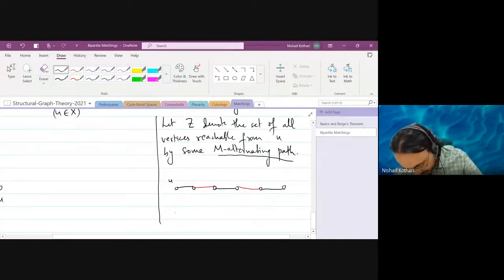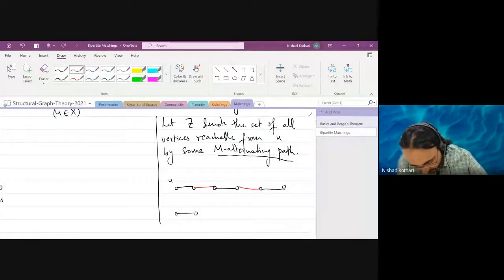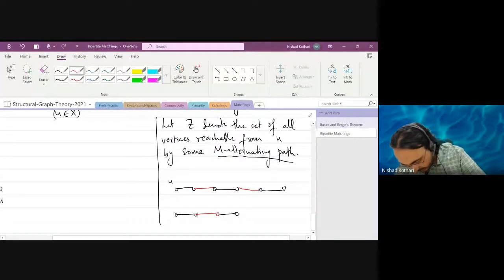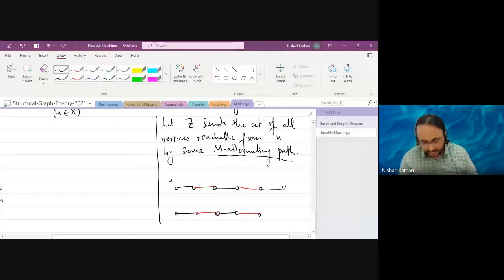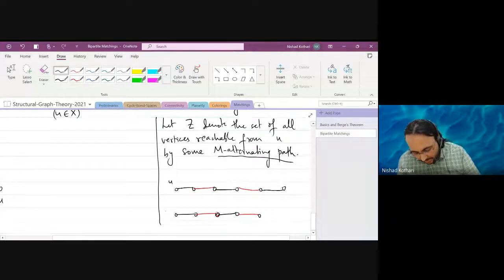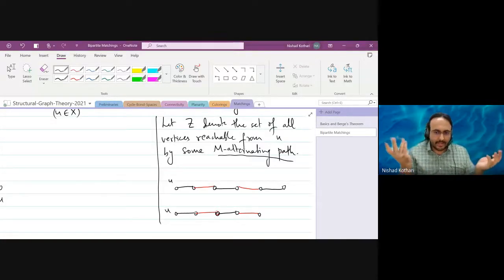So let me just show you an alternating path. I'm going to draw paths of both parity just so that there is no confusion. The parity is not determined. In fact, an important point to note is that if you take any M alternating path, any subpath of it is also an M alternating path, right? So you could remove the last edge, and if you had an odd path, it would become an even path. And if it was an even path, it would become an odd path.